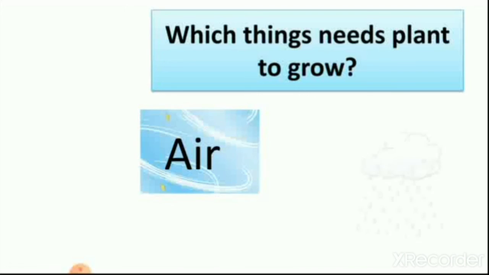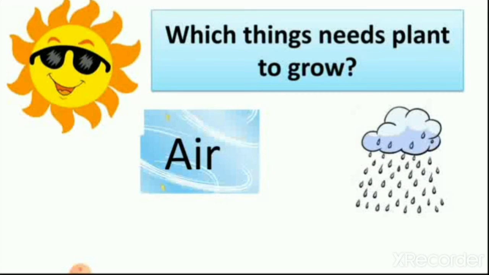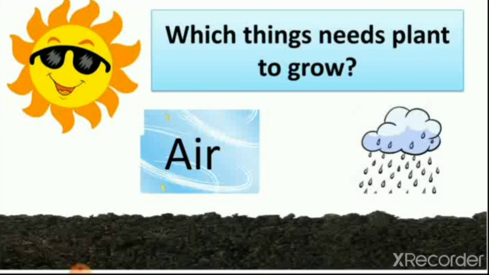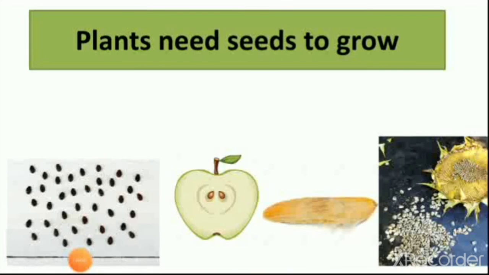Here we see the picture of things which plants need to grow: sunlight, air, water and soil. All these things we used when we grew lotus, when we grew a mango plant, when we grew watermelon and other plants. You can see that plants need seeds to grow. Here I show you the picture of some seeds.